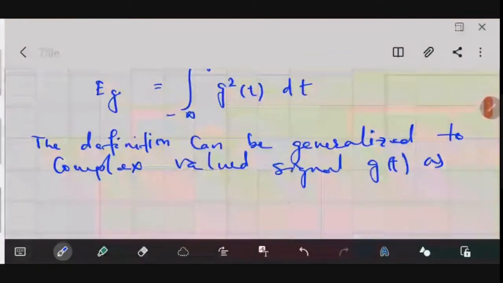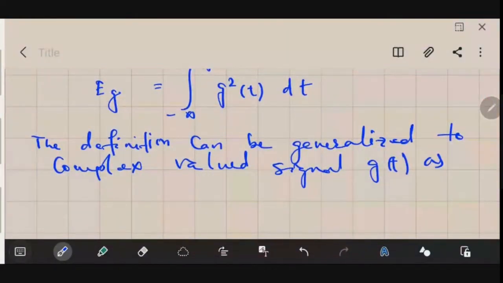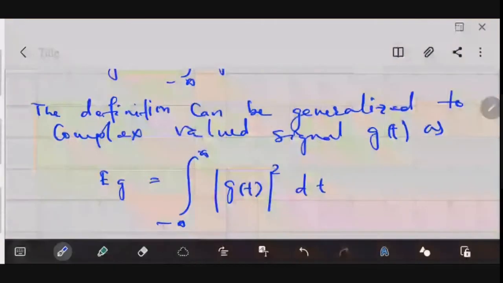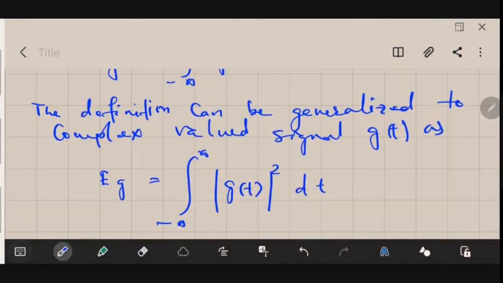If you have a complex valued signal, then you could find the energy in this way: E subscript g is equal to the integral from minus infinity to infinity of mod g(t) square dt. So in this way you have to evaluate it. This was one of the measures of signal size.